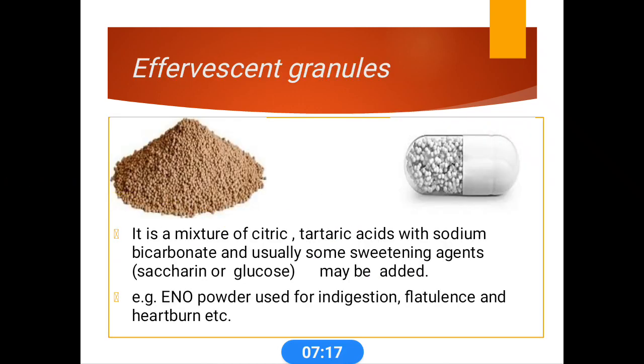What are effervescent granules? Effervescent granules are usually a mixture of citric acid, tartaric acid and sodium bicarbonate, and they also contain some sweetening agents like saccharin or glucose. An example of effervescent granules is ENO powder, which is mainly used for indigestion, flatulence and heartburn.